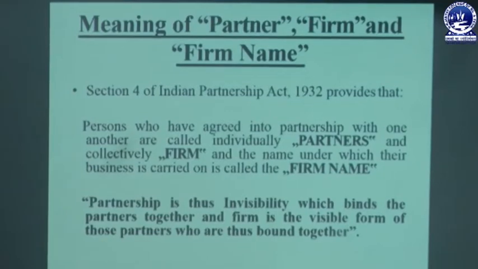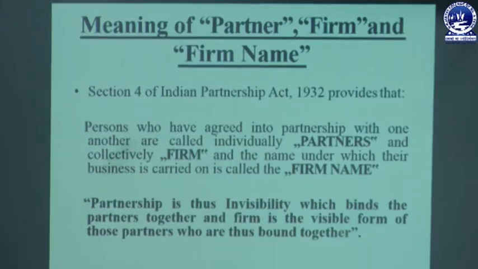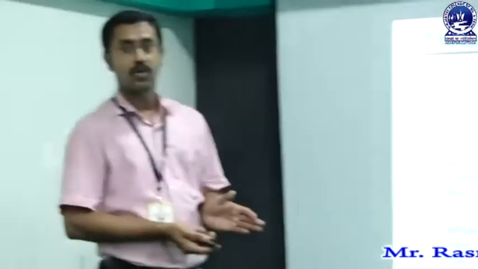Now we will focus on who is a partner, what is a firm, and what is a firm name. That is mentioned under Section 4 of the Indian Partnership Act 1932. Persons who have entered into partnership with one another are individually called partners. So partners means the persons who enter into the partnership firm or create a legal relationship with each other. All are called the partners of the firm.